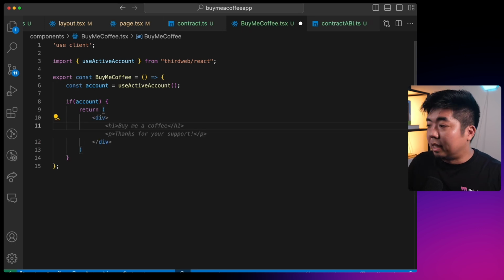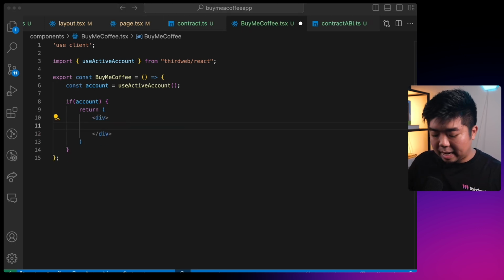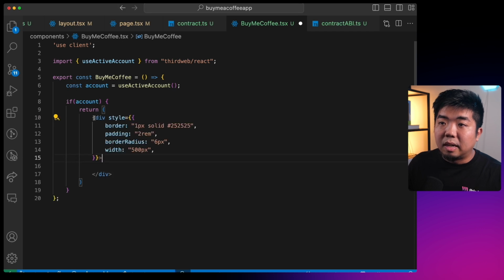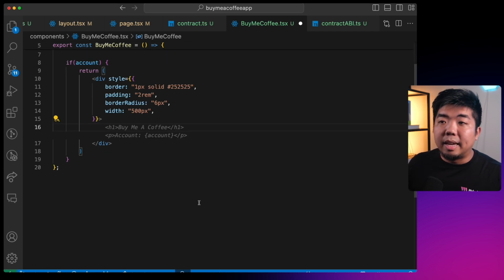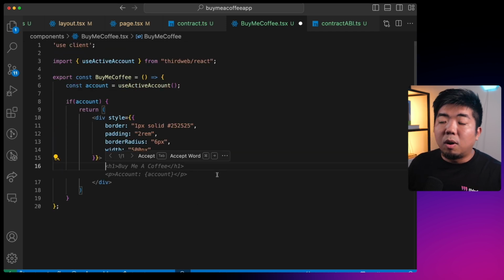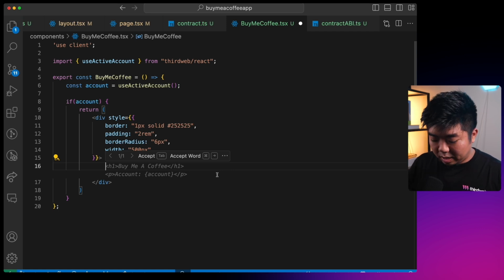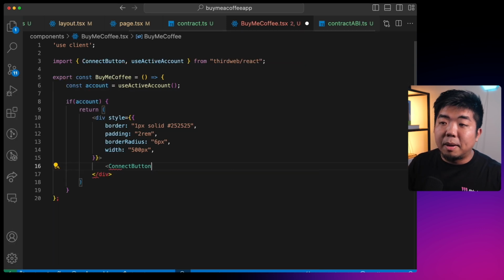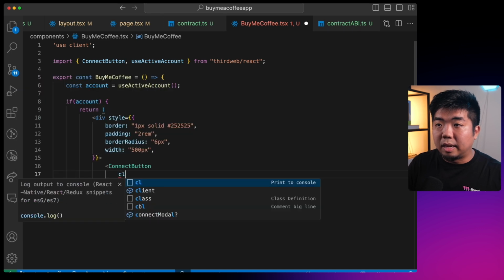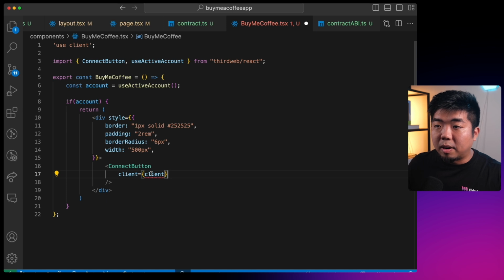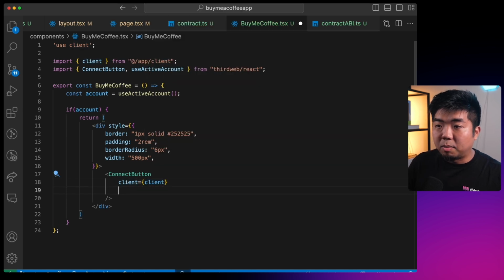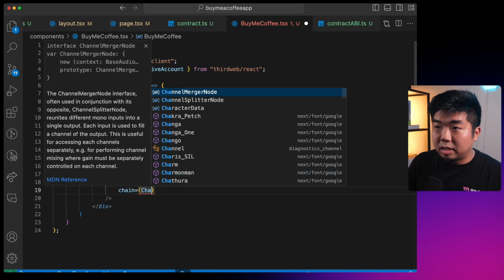So I'm just going to create a div here, and I'm going to get some styling to give my div. This is just a div with a border, some padding, and some width here. And then the first thing we want to display is a wallet component where a user can see the information of their connected wallet. So we can actually use not the connect embed, but the connect button this time. And we can provide it with the client here from our client.ts file. We can also provide it with our chain from our chain.ts file.